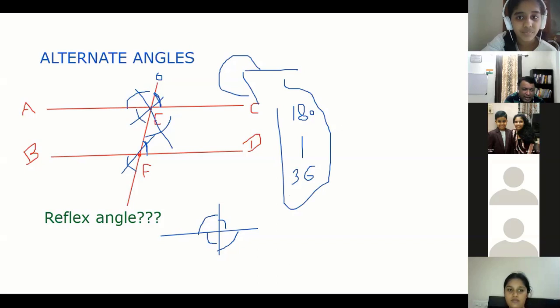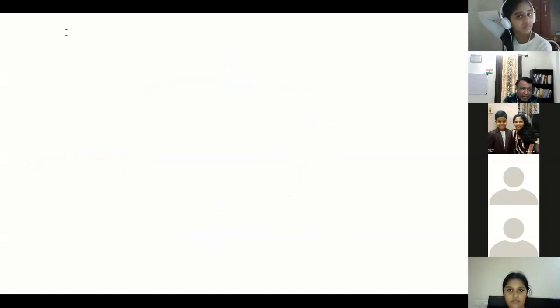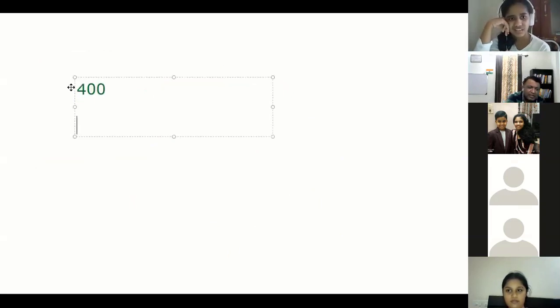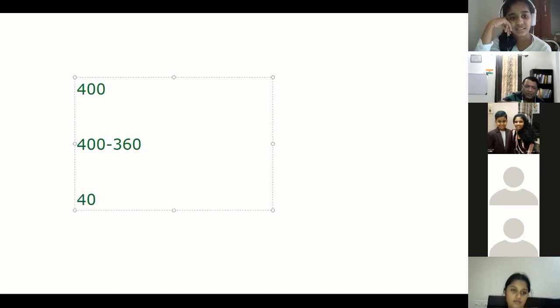Sir, you've written 180 and 360. Is there any angle more than 360? No, after 360 it's all repetition. Any angle can't be more than 360. Correct. So if somebody says the angle is 400, it means 400 minus 360, which is 40 degrees only. 360 is a complete full circle. That's why.